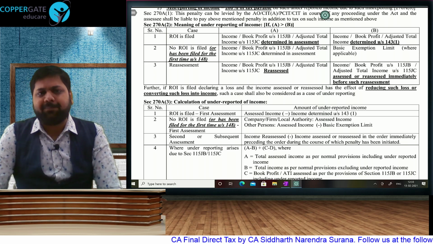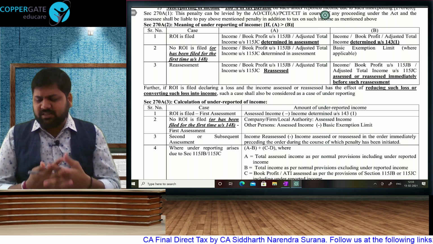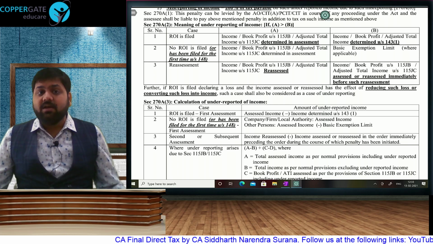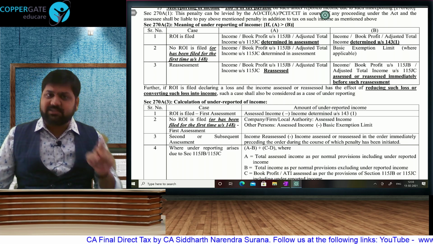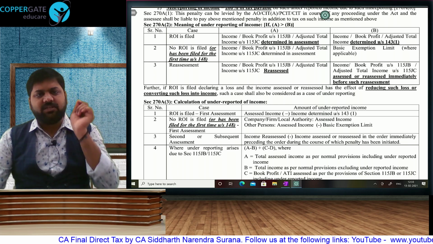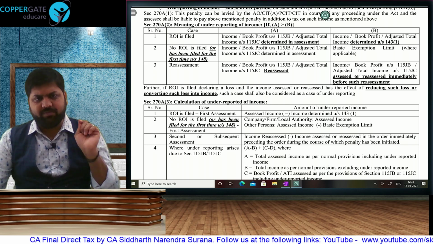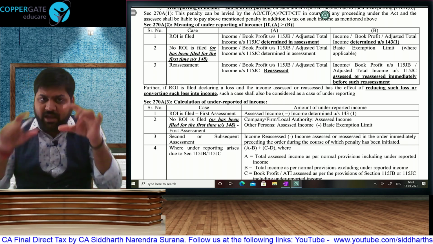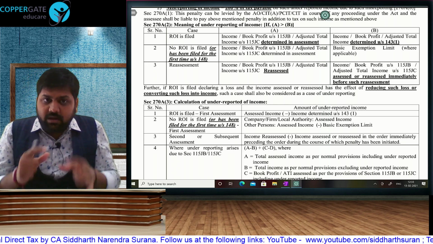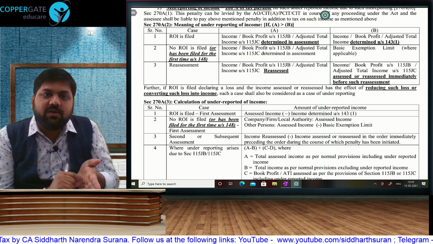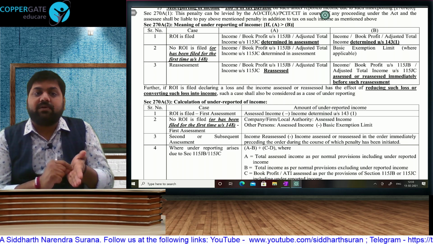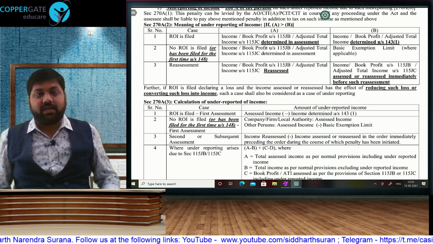They will always happen together as of now. To address this problem, what the institute did is, in all the sums, the initial solutions assume no misreporting. And these days, every time they are asking a question, in the question they are mentioning: calculate penalty if it is a case of underreporting, calculate penalty if it is a case of misreporting.